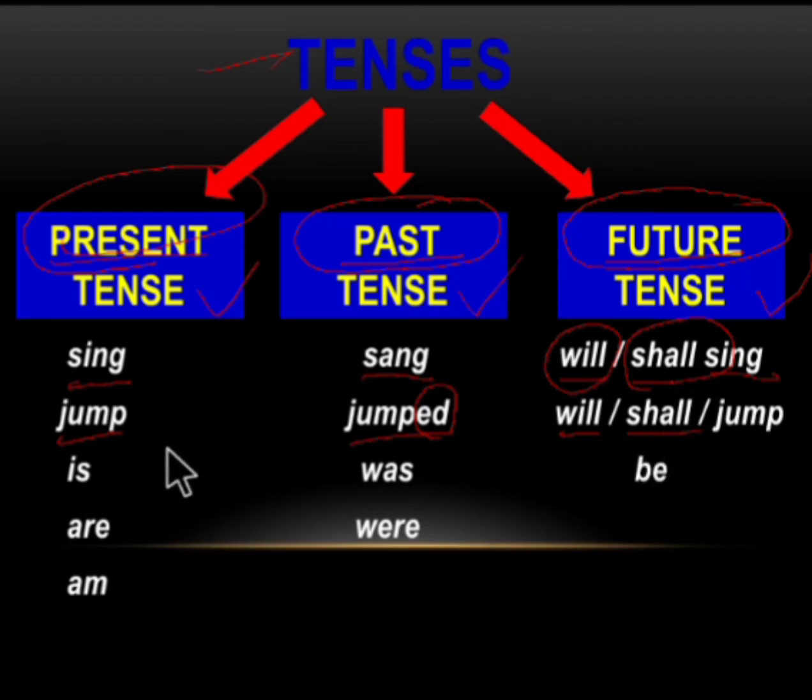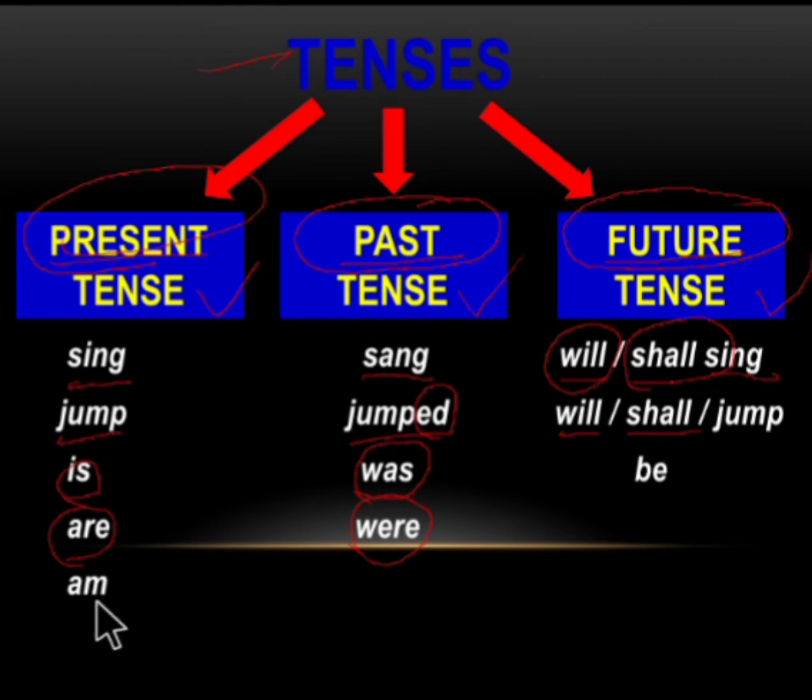And the verbs will come as follows. And if you go for the be form of verbs, in the present we have is. This is denotes the singular form we use for the singular nouns in the present tense. Was is the past tense of is, and this is used for the singular form in the past tense. We use are in the present tense for the plural forms. The past tense of are is were. We use were for the plural form in the past tense.